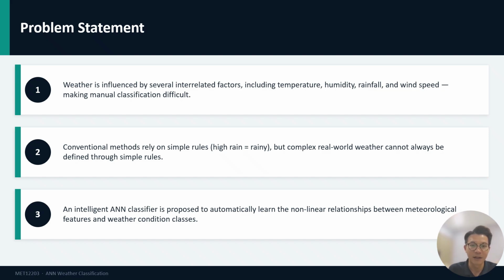For instance, high humidity does not always mean rain. It could be cloudy. This overlap makes simple rule-based methods unreliable. Therefore, we need an intelligent model that can automatically learn the non-linear relationship between all these meteorological features and produce accurate weather condition predictions. That is exactly what our ANN model is designed to do.